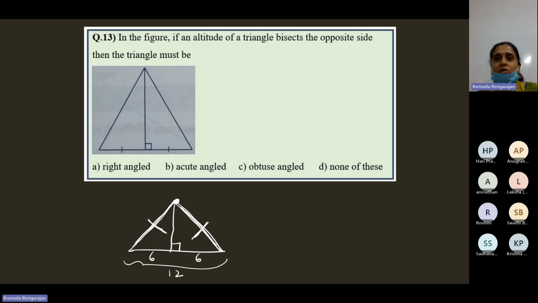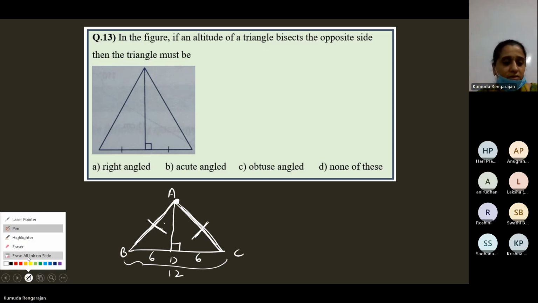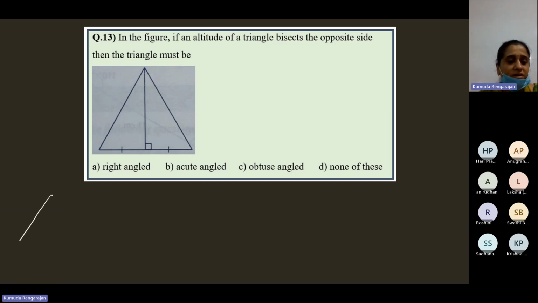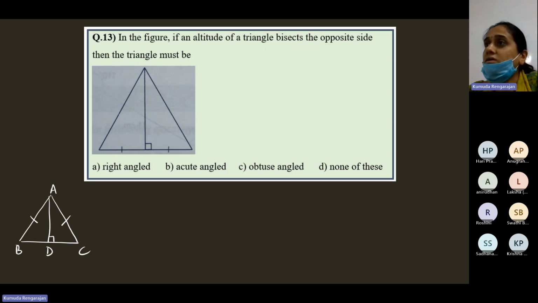How can we prove it by congruency? When you take up these two triangles, now let's name it A, B, C, and D. Now what is given? It's an isosceles triangle. ABC is an isosceles triangle with AB equal to AC. And what is AD? It's the altitude from the vertex.